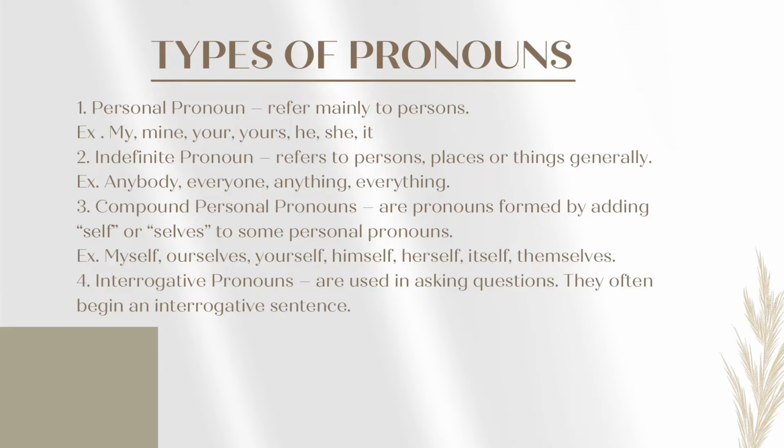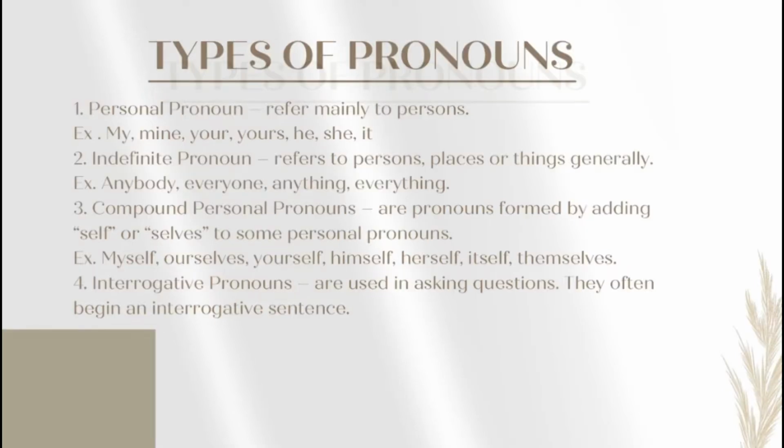For example, myself, ourselves, yourselves, himself, herself, itself, themselves. Also, the interrogative pronouns are used in asking questions. They often begin an interrogative sentence. For example, who, why, whose, to which, to whom.